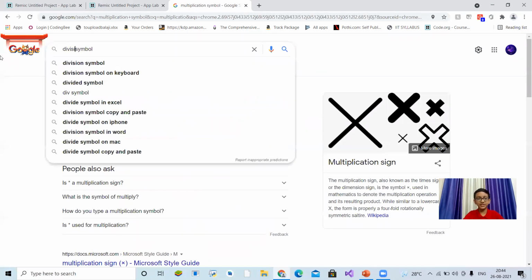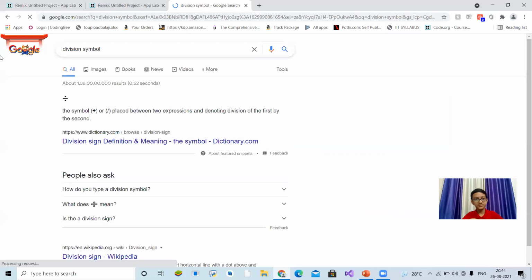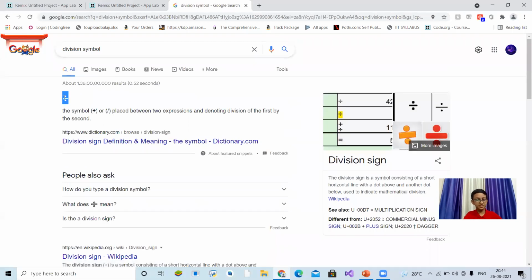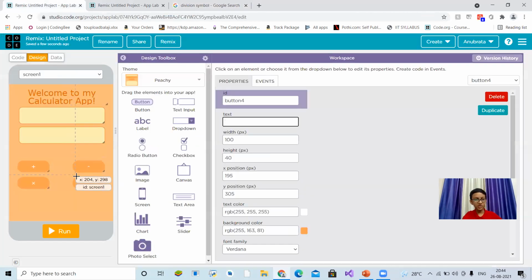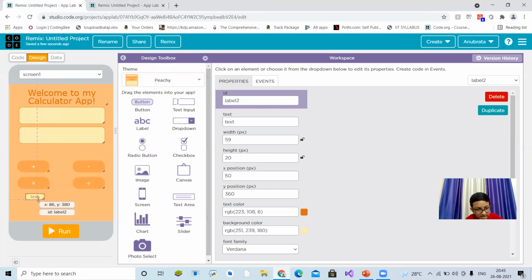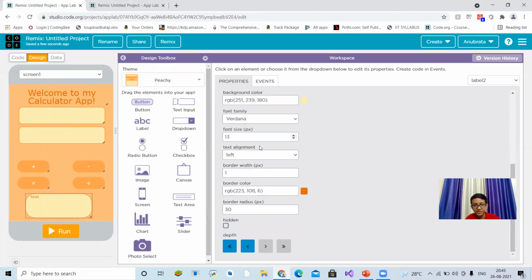That's the division symbol. Copy it and go paste it here. Okay, you can see it's visible. Now, when these buttons will be clicked, it will give the answer in this text box. Alignment will be center, and there will be no border.